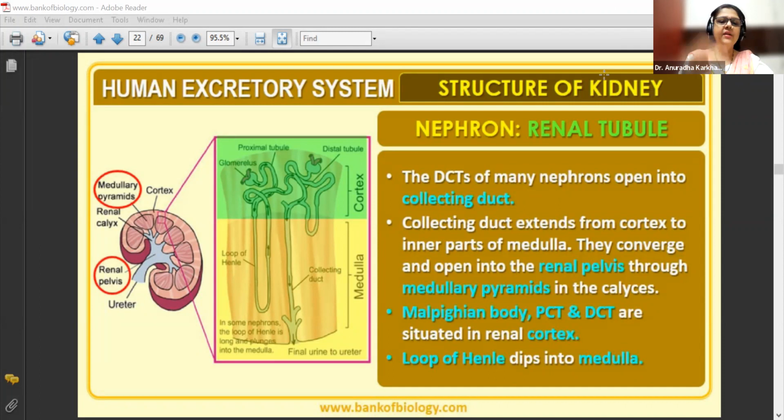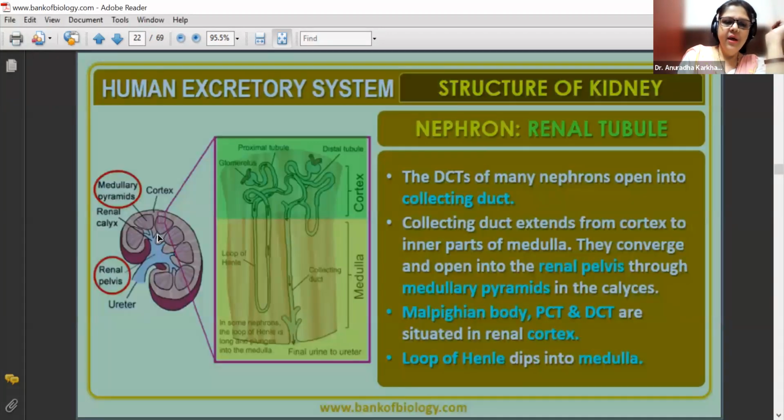Anyone having any problem with understanding where is the cortex, where is the medulla, what all things are present in the cortex? The urine is going to reach the renal pelvis via what? See, the collecting ducts will converge, okay, and open into the renal pelvis through the medullary pyramids. So these are the medullary pyramids you can see over here, right? Okay, so the medullary pyramids are connected with the minor calyx. Minor calyx to the major calyx, and major calyx ultimately is going to lead to the renal pelvis.